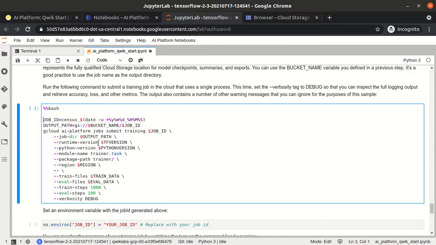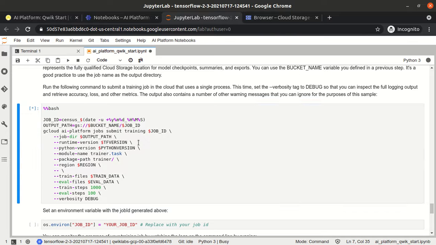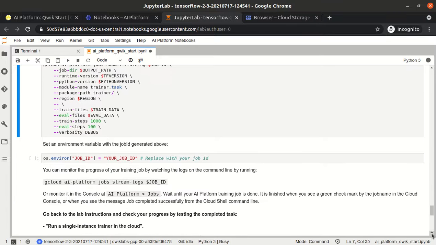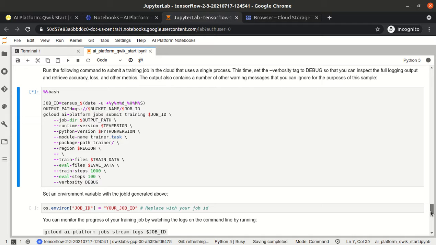The same code will be executed, that is the module name trainer.task, but this time it will access the data from the bucket, and it will store the data into the bucket. If we execute it, you can see one job will be submitted. It is still in the execution state.